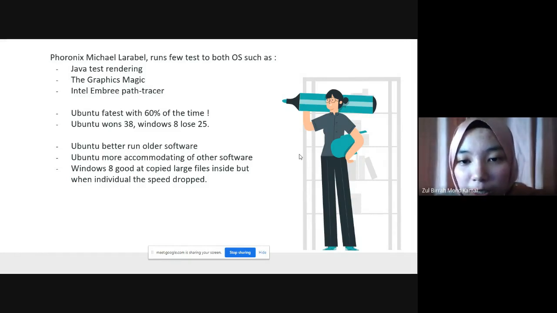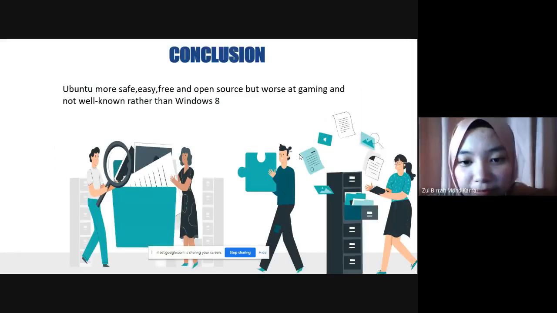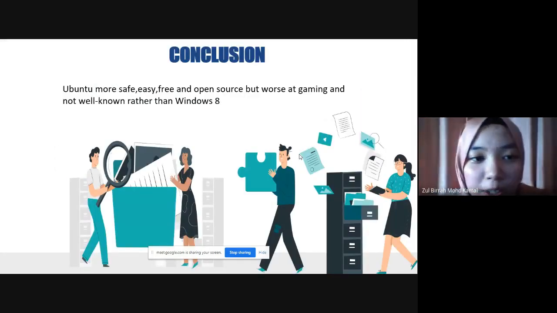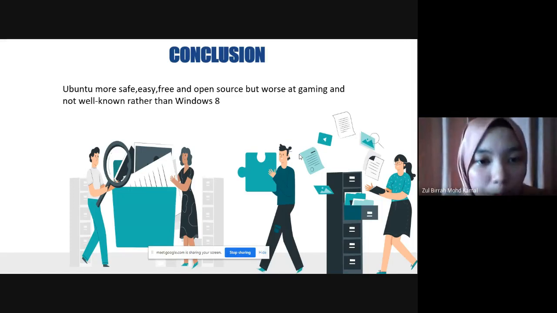Next, as the conclusion, Ubuntu is safer, easier, free and open source, but worse at gaming and not as well known as Windows 8. Okay, that's all. Thank you. That's all from us.